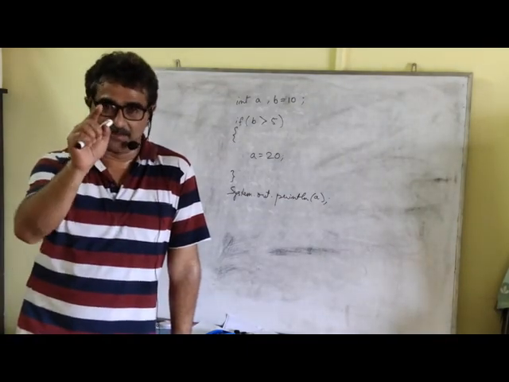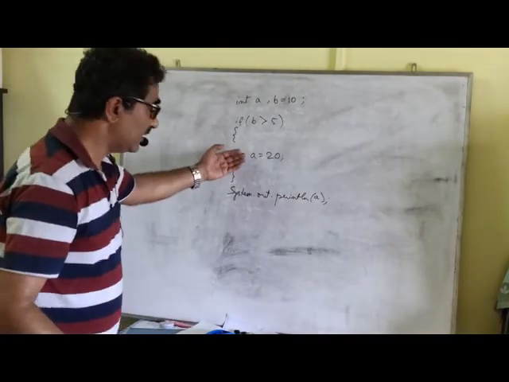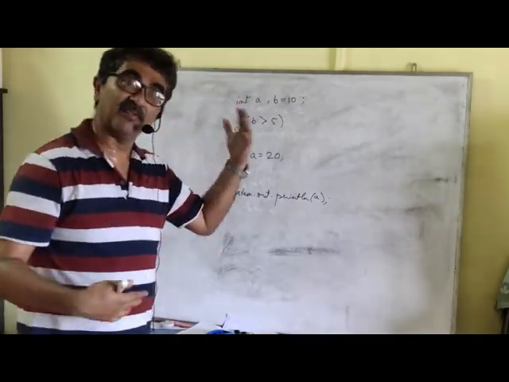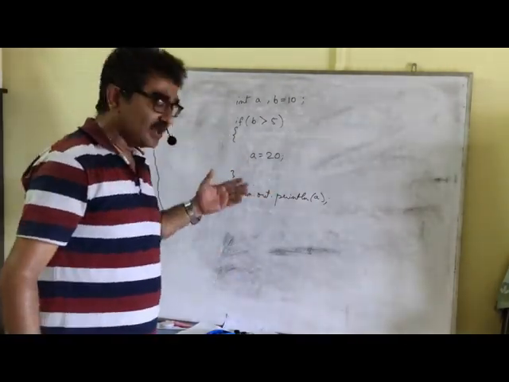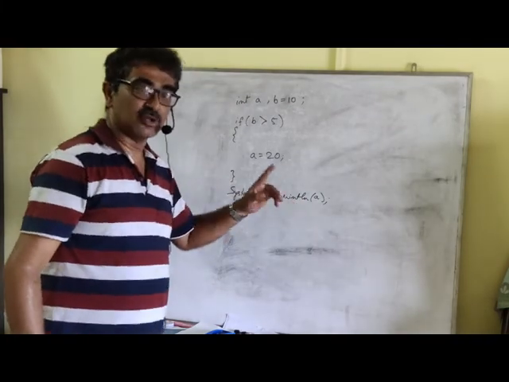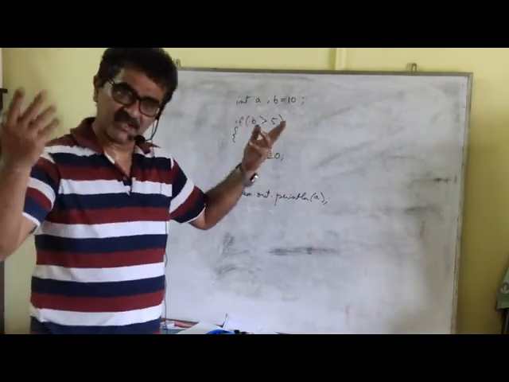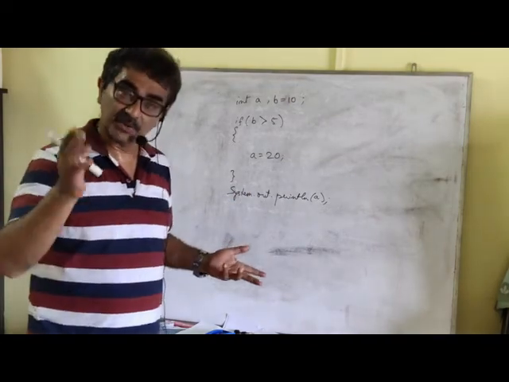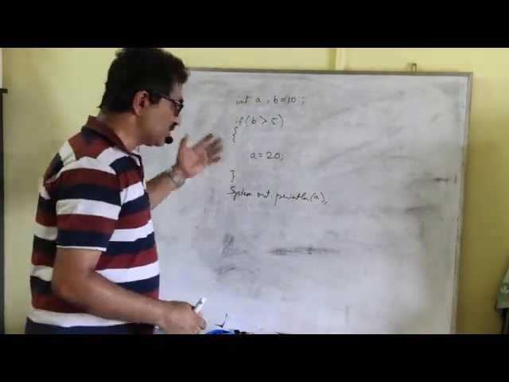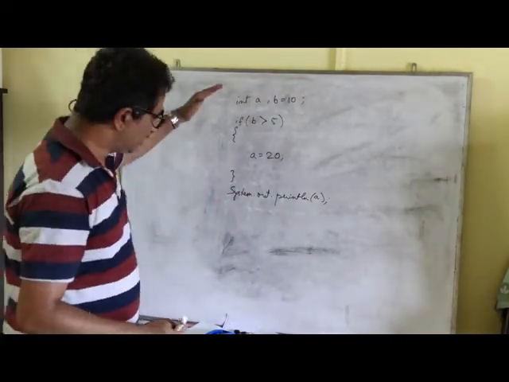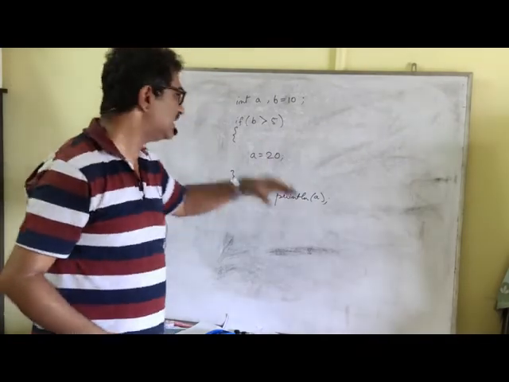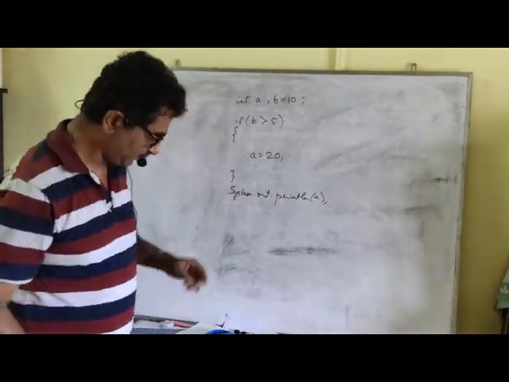So please keep that in mind. If a variable is used in a block, it may be an if block, it may be a for block, and also used outside it, it should be initialized. You can initialize it with anything, it doesn't matter. But you need to initialize it so that if it does not enter these blocks, still if you print it, it's going to print that initial value.